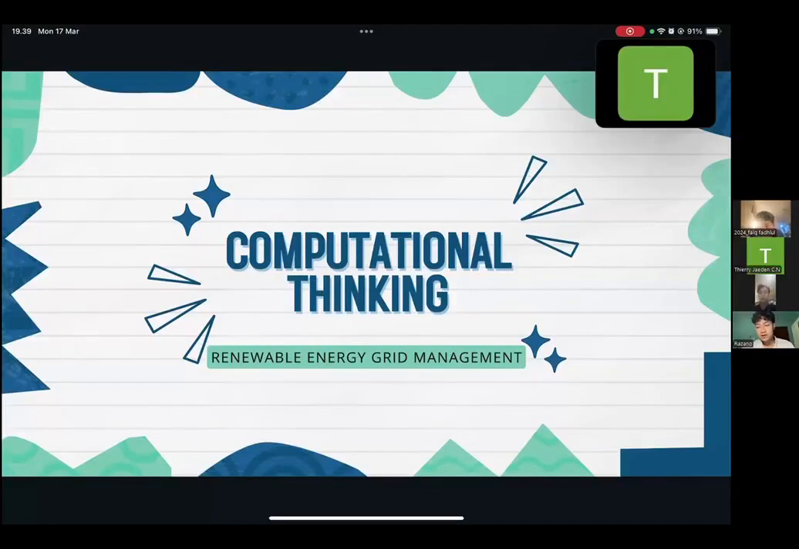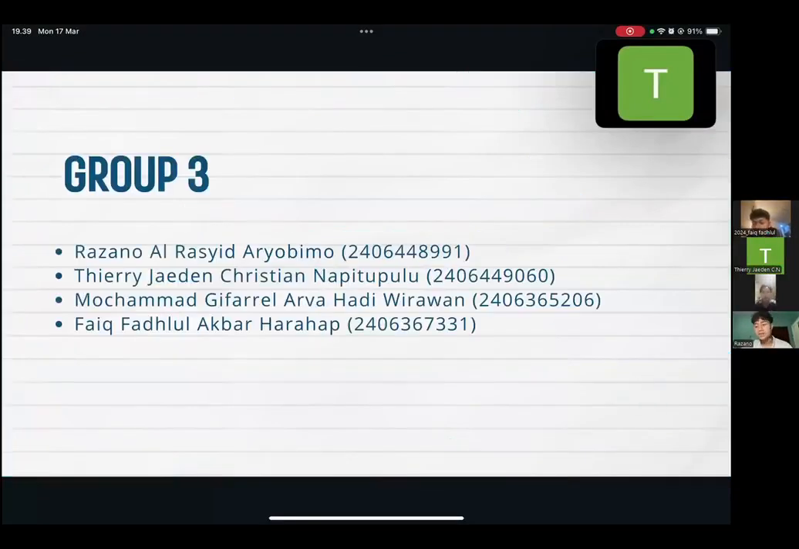Today, my team and I will present a case study on renewable energy grid management using the concept of computational thinking. In this presentation, I am with four of my friends, Diri Christina Pitupulo, Muhammad Gifarel Arfa Hadi Wirawan, Faik Fadlul Akbar Harahap.